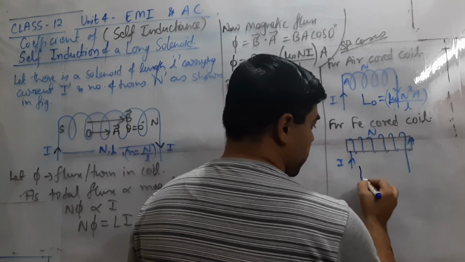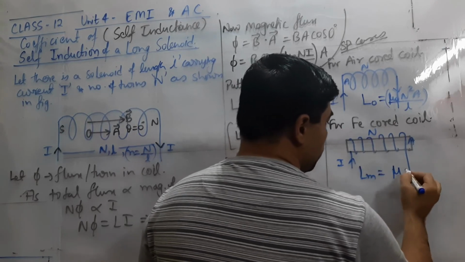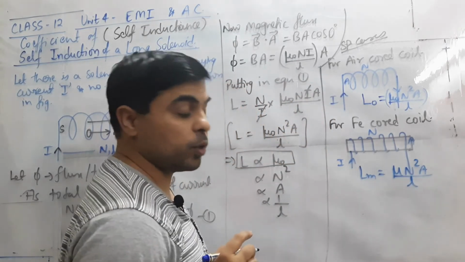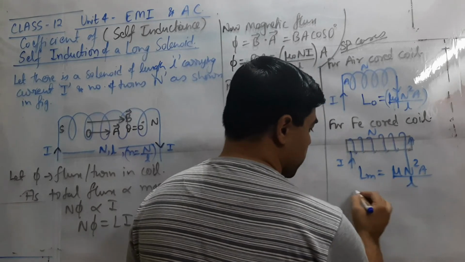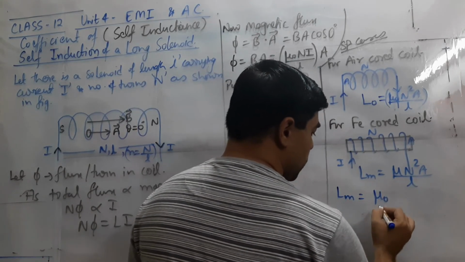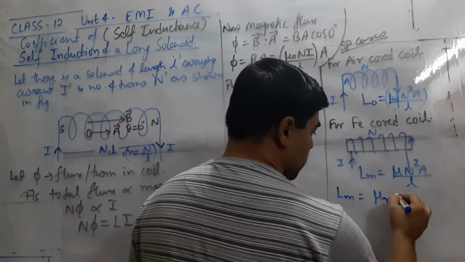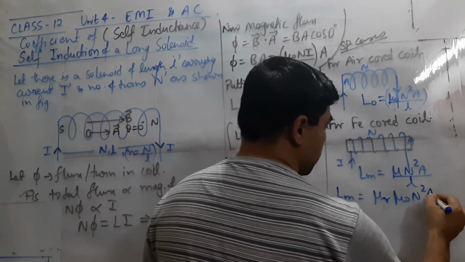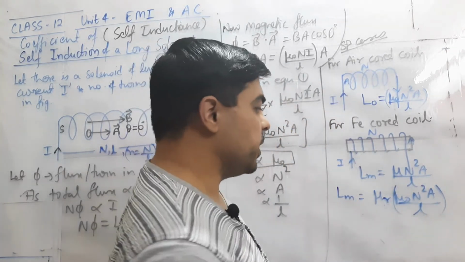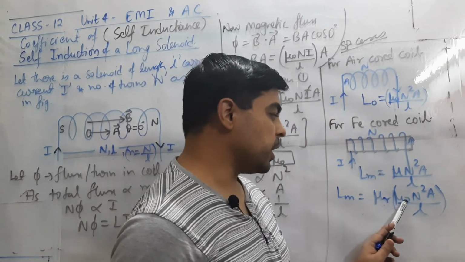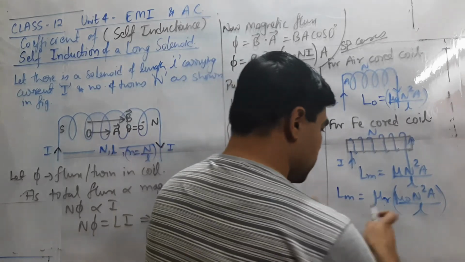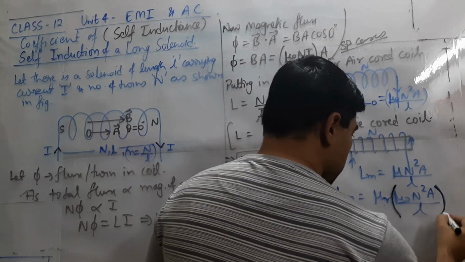This time it is for a medium, so L medium will be mu N square A by L. Or if we write it in terms of mu naught, L medium equals mu naught mu R, N square A by L. Here mu, the permeability of the medium, is permeability of air multiplied by relative permeability, and the expression within this bracket is L naught.